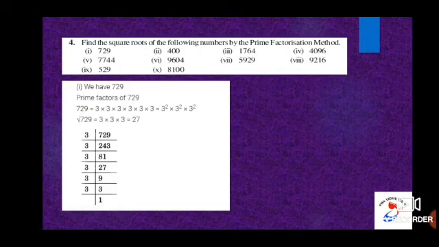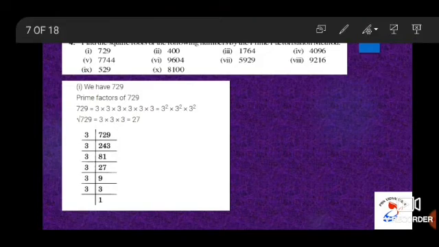Question number 4. Find the square root of the following numbers by the prime factorization method. Subdivision 1, we have the question as 729. We have to find what are all the prime factors of 729. When I divide 729 by 3, it is 243.